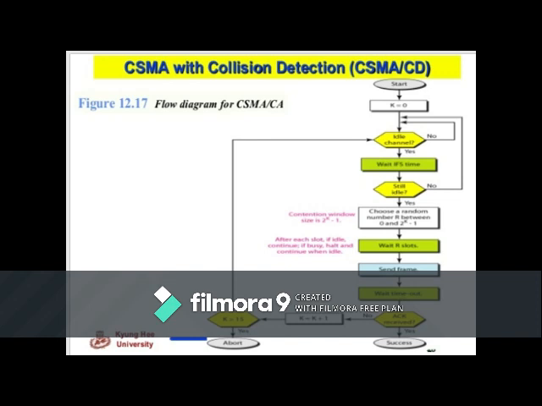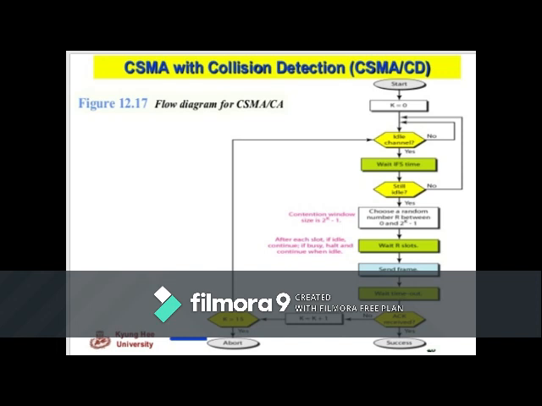In CSMA/CA, we should avoid the collision on wireless networks because collisions cannot be detected there. Carrier Sense Multiple Access with Collision Avoidance was invented for this network. Which network? Especially the wireless networks. So how are collisions avoided here? Through the use of CSMA/CA's three strategies. The first one is the interframe space, that is IFS. The second one is the contention window. The third one is the acknowledgements.